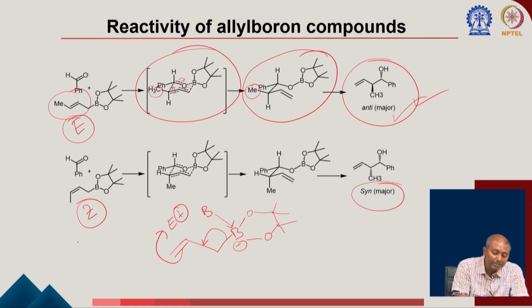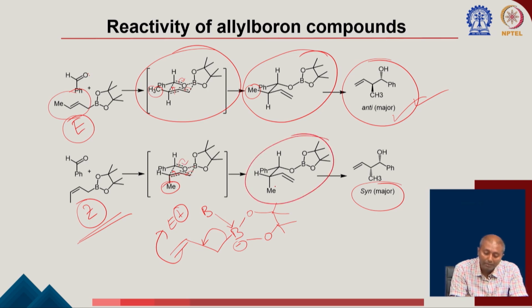But once you start from Z, then in the corresponding transient state we have to draw the methyl down, because the methyl will be in the axial position, and that allows you to draw the corresponding transient state, because now this is a Z conformation here. Again you have the carbonyl group here where the oxygen is coordinating with the boron. So, again a very similar thing is going to happen: a new bond is going to form, this bond is going to break, and it is going to form this product.